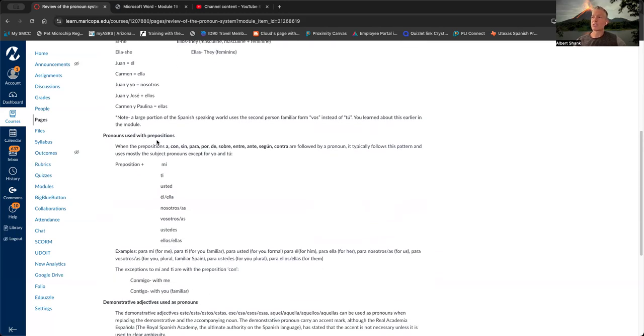Pronouns that are used with prepositions. So the prepositions a, con, sin, para, por, de, sobre, entre, ante, según, contra, these are all considered prepositions. When they are followed by a person, we use mí. So for example, a mí, para mí. Okay, we have ti. Usted, él, ella. So it's like sobre él, ante ella. Nosotros, vosotros, ustedes, ellos, ellas.